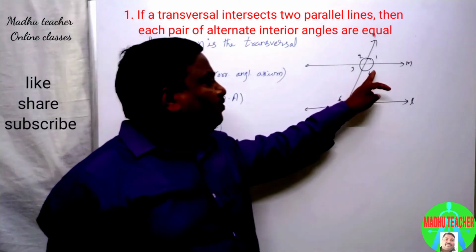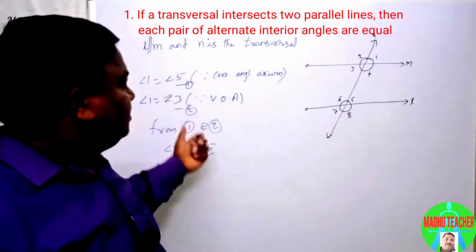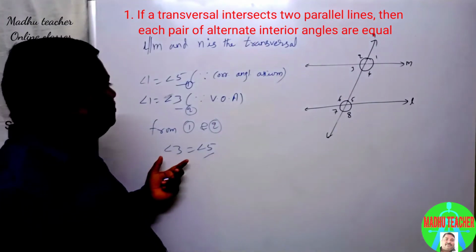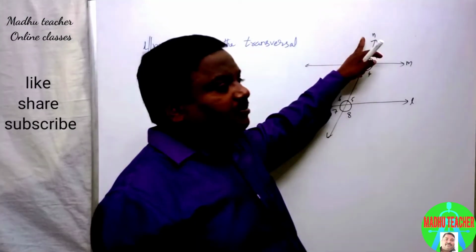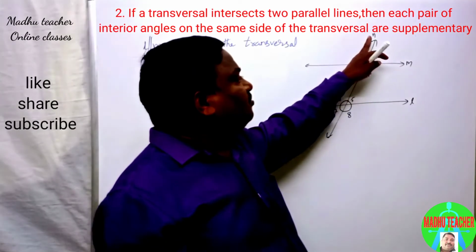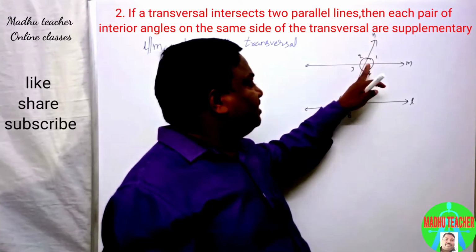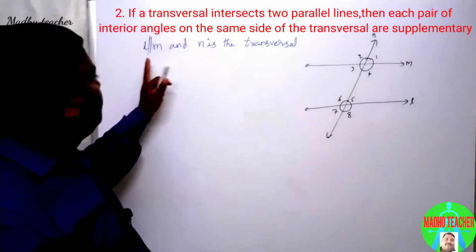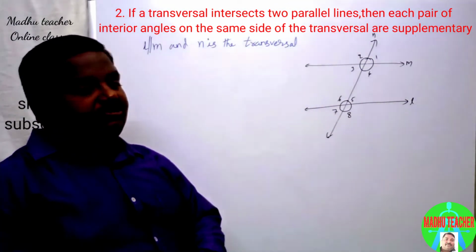We can prove angle 4 equals angle 6 also, by the same method. Okay, so next, same as before. N is the transversal intersecting a pair of parallel lines L and M.